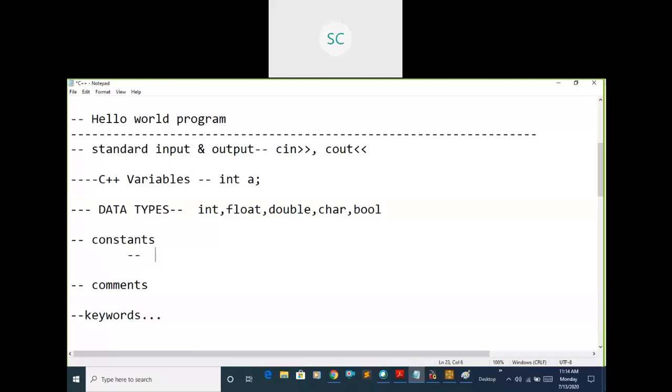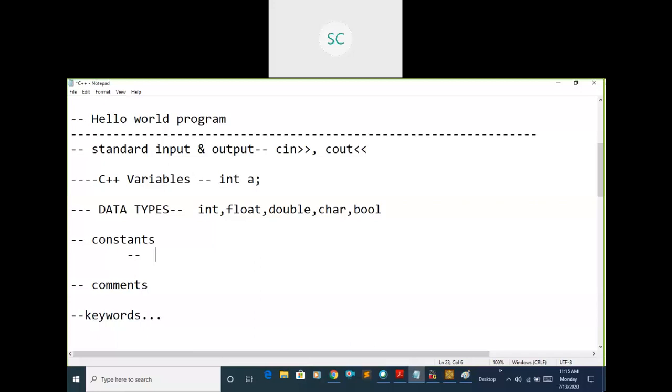Once you declare a constant variable, you cannot change that value in your program. For example, where we use this constant, we have the pi value in mathematics, that is 3.14. That is fixed throughout the world, right?